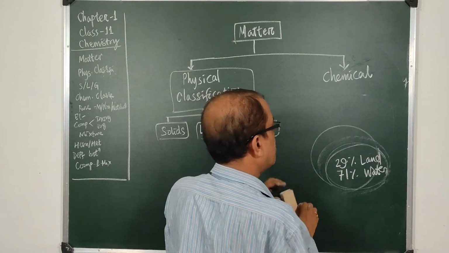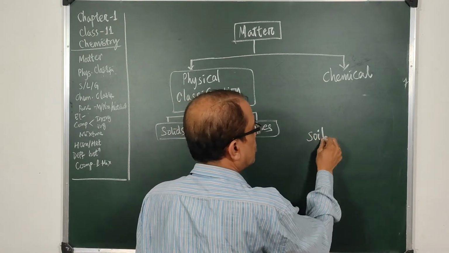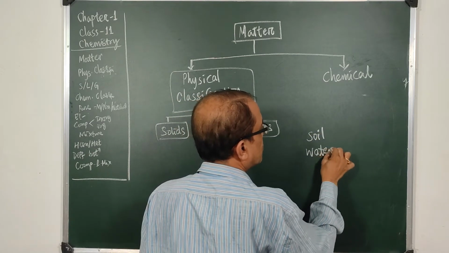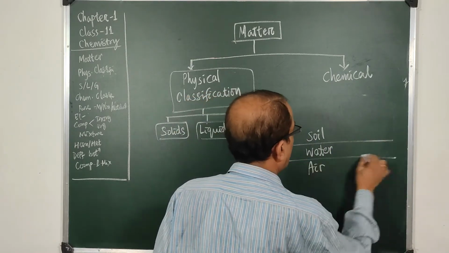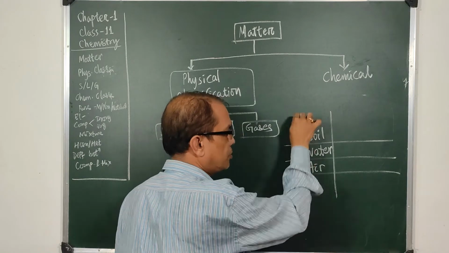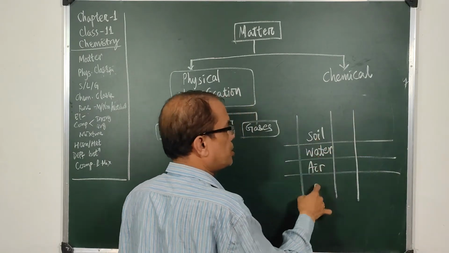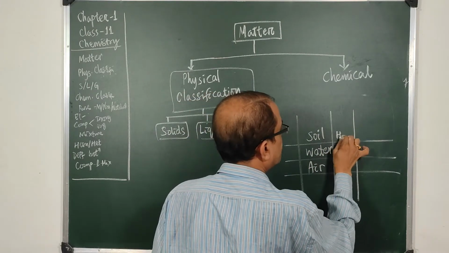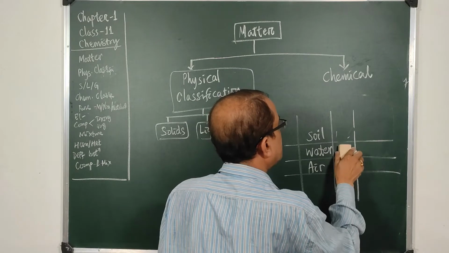And if we just study the soil, the water and the air around us, do you know what their chief constituents are? The largest portion of these three things is water. Sorry, the largest thing is oxygen.